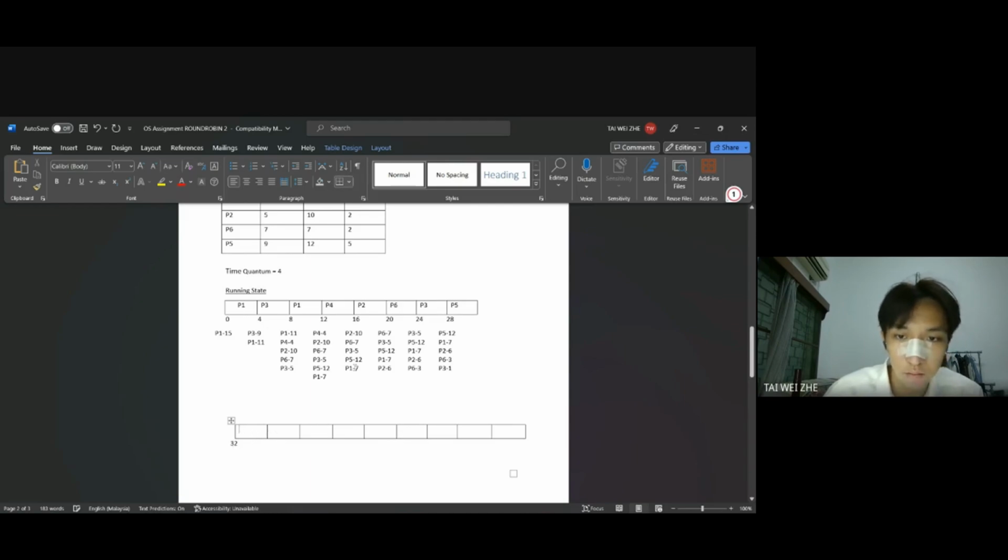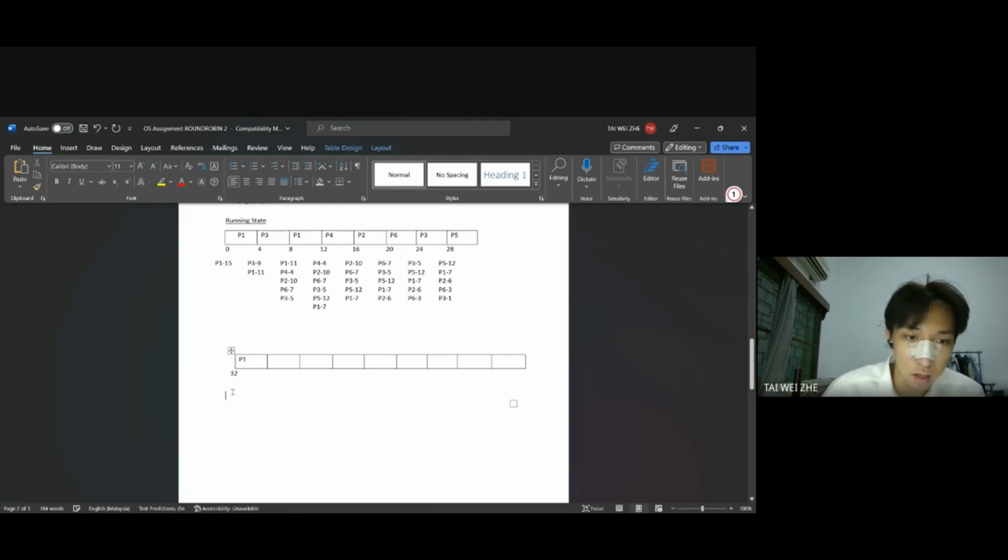P1, 7, P2, 6, P6, 3, P3, 1. Then we count P5, 12 minus 4, so P5 is 8. After that, we count, and 36.